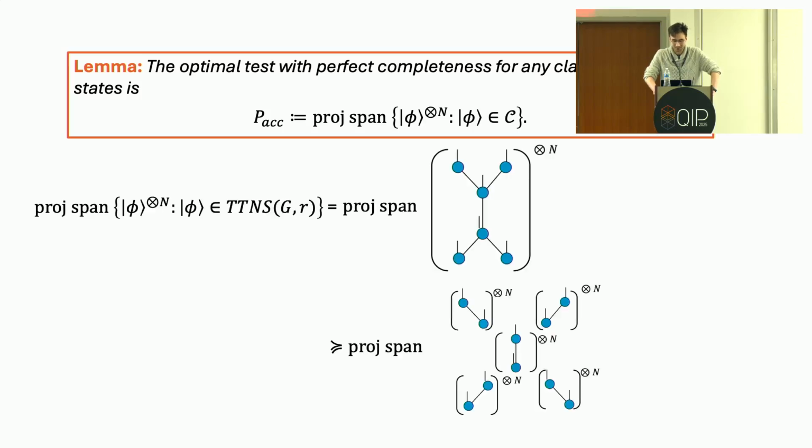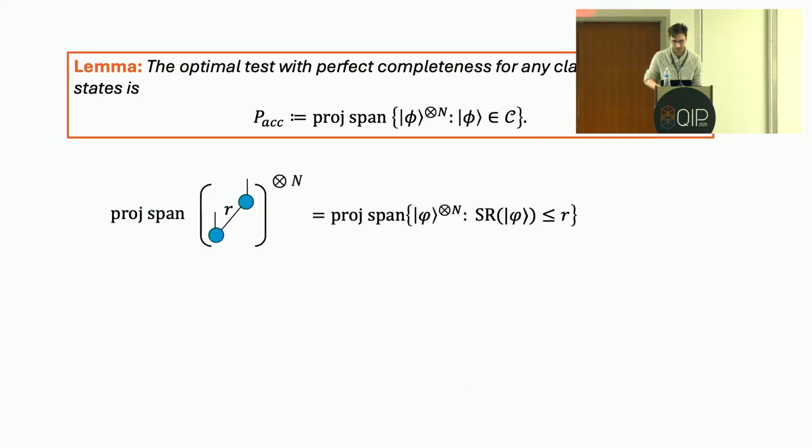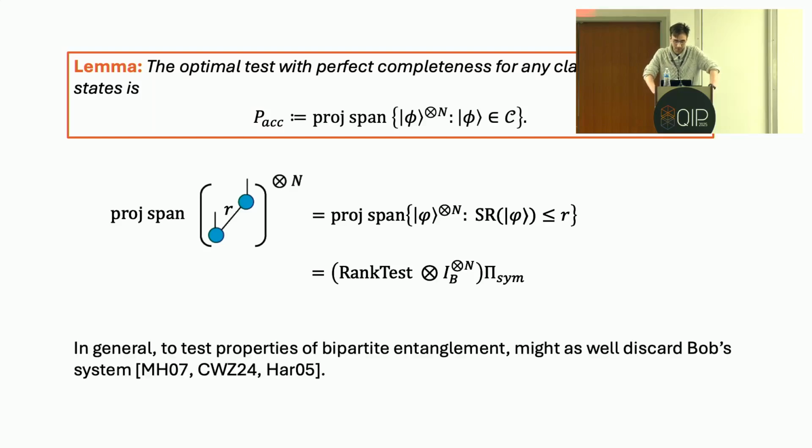And usually this is not such a useful expression, but in our case it turns out to be kind of useful, because in tensor network notation we can write this projector onto the span of the set as follows, and it's not too hard to show that that projector is at least this other projector on the next line, which is like a tensor product of n copies of bipartite states. And zooming into that projector, we can rewrite it as follows, abandoning the tensor network notation. And this turns out to be exactly equal to the rank test applied to a subsystem within the symmetric subspace. And this is for representation theoretic reasons that have been known since at least 2007.